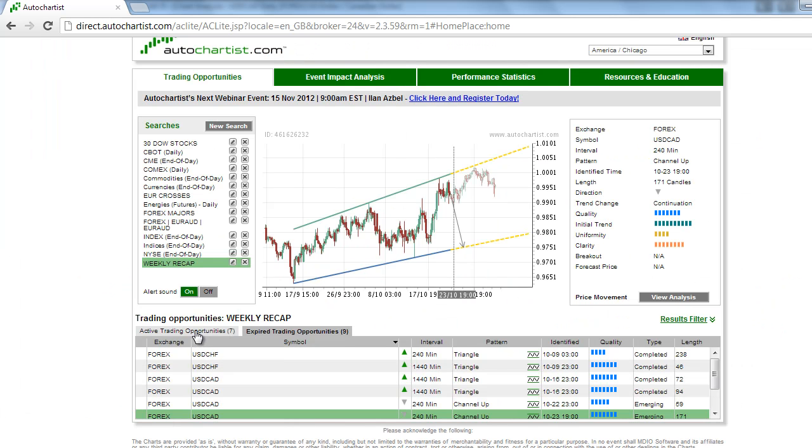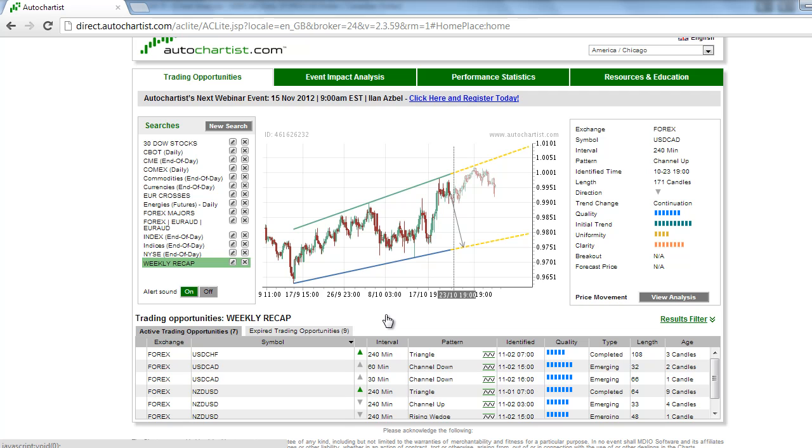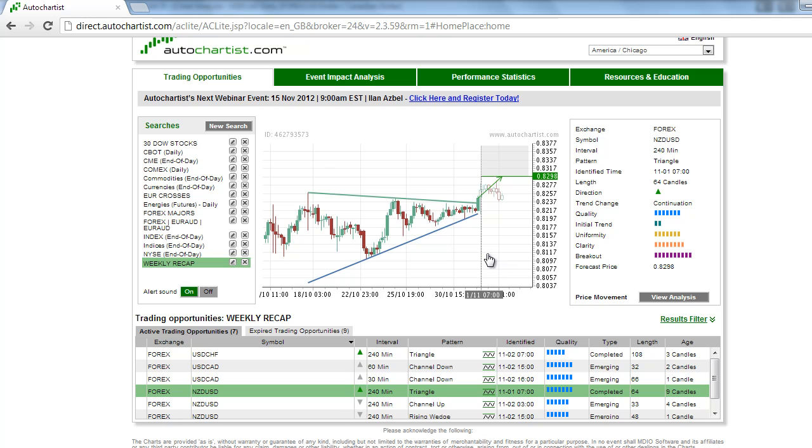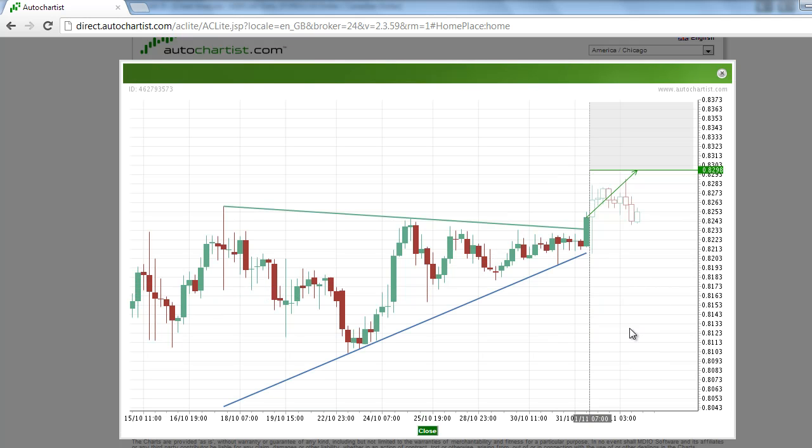Then later, as the week progressed, we shifted our focus to the New Zealand dollar. What we saw here in the New Zealand dollar on the 31st of October and November 1st was this breakout through the resistance line. This is a very strong move based on the size of this candlestick. And it came off of the traditional triangle chart pattern, the one where you get a sideways trend and the compression of these support and resistance lines, and you get all this pent-up energy that leads to a breakout.